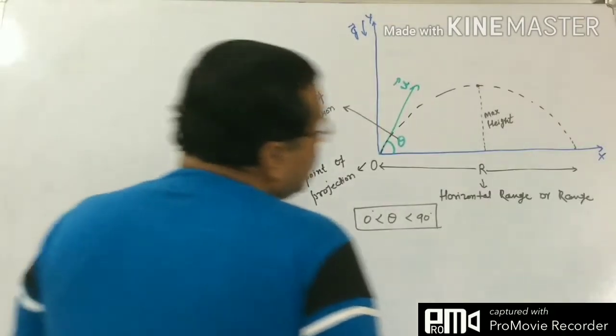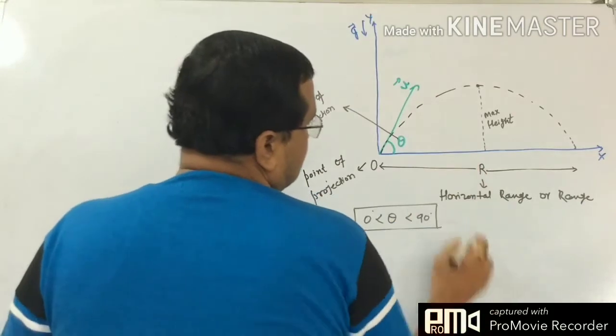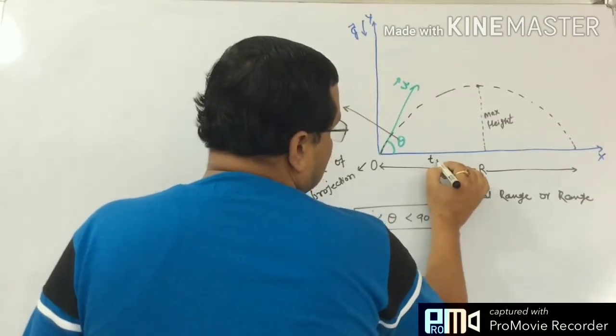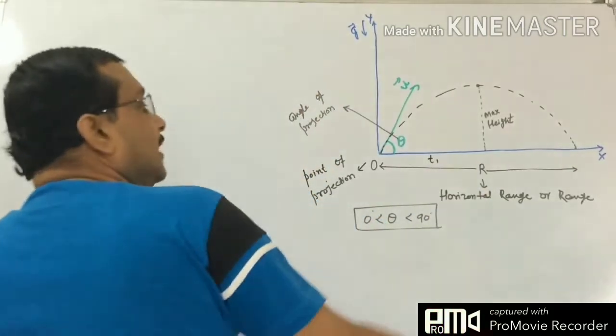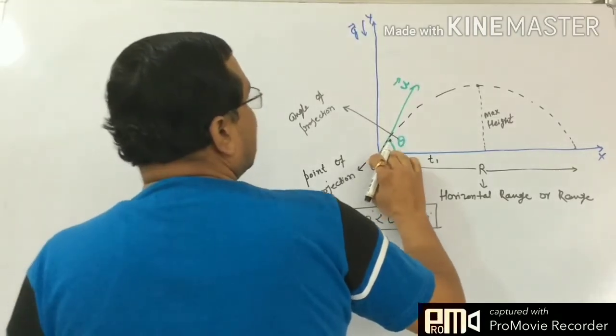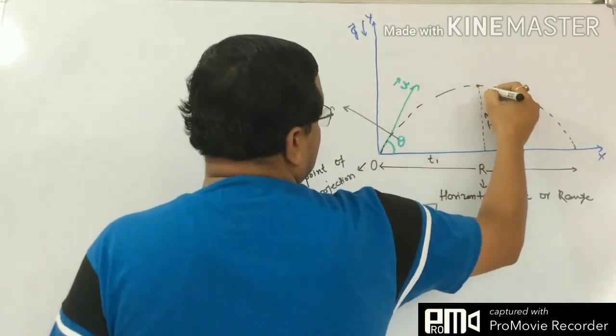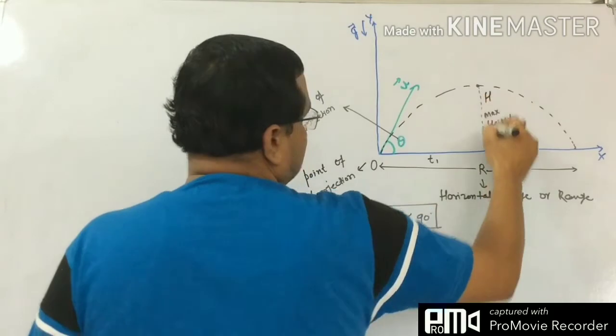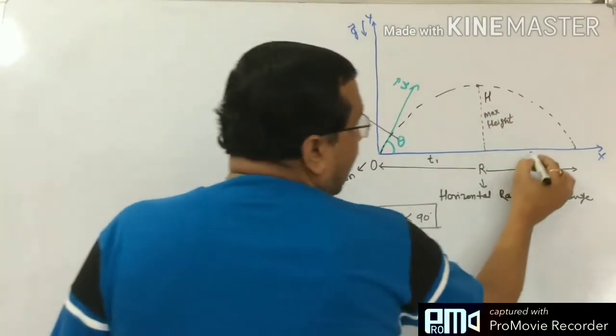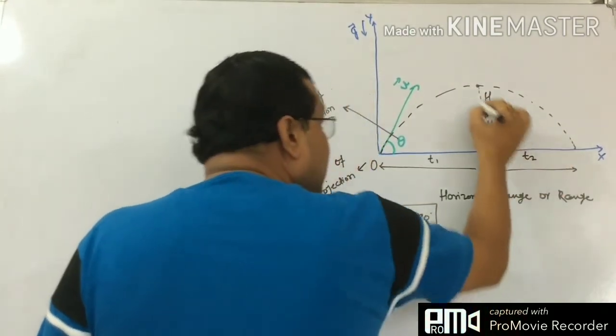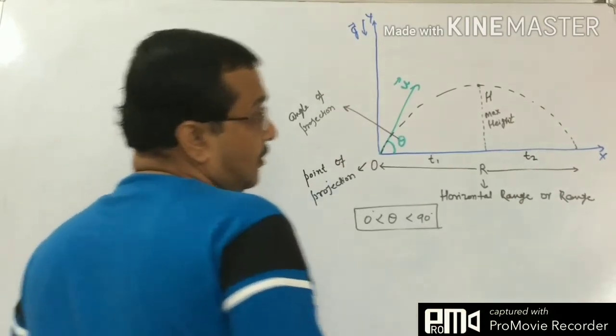So we shall see by the derivation that the time t1 taken by the particle from the point of projection to reach its maximum height h, and then the time t2 to reach from maximum height to the ground.